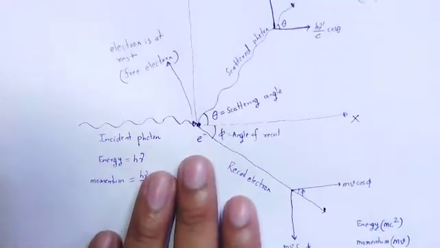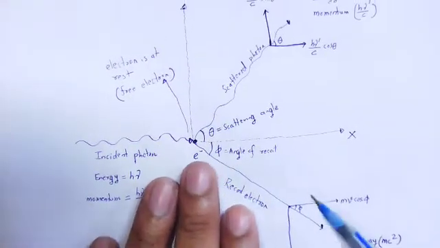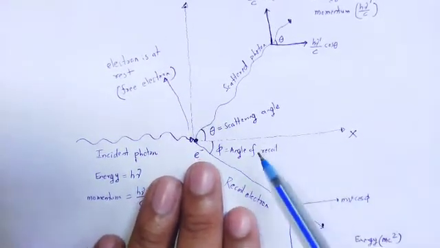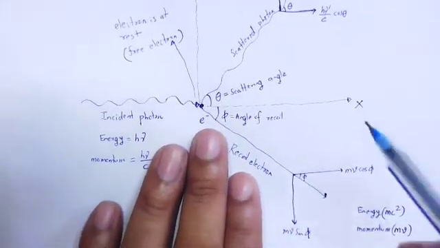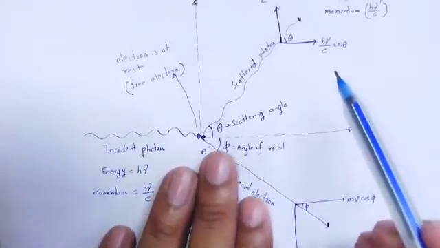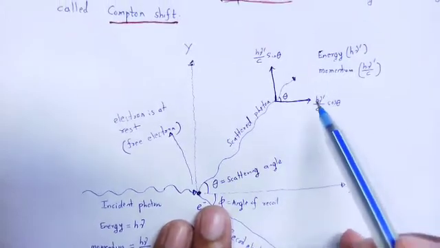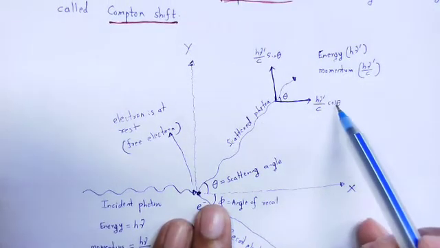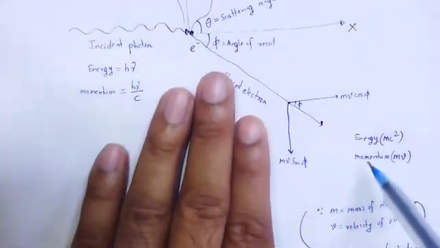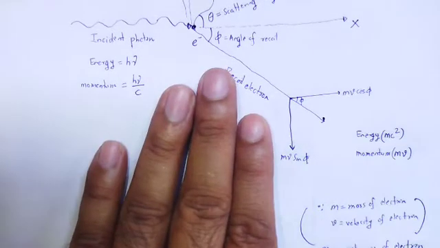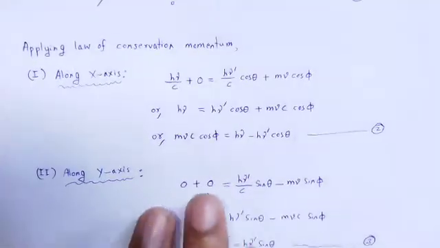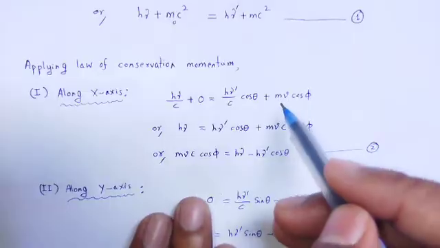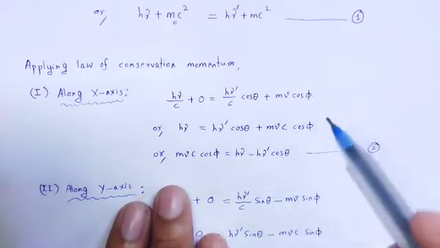Next, after collision, along the x axis, for the photon it is hν' by c cos θ, and for the electron it is mv cos φ. So hν' by c cos θ plus mv cos φ.